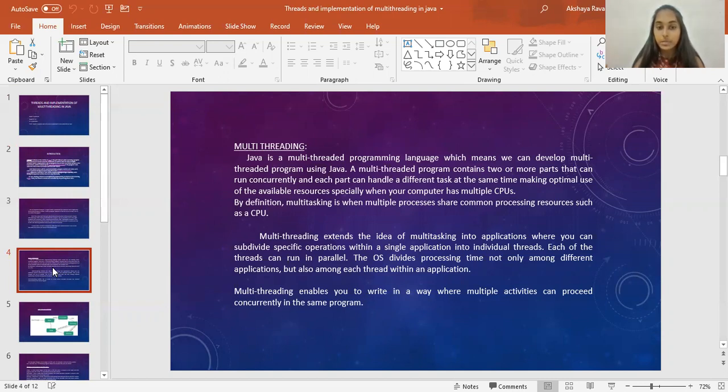By definition, multitasking is when multiple processes share common processing resources such as a CPU. Multithreading extends the idea of multitasking into applications where you can subdivide specific operations within a single application into individual threads. Each of the threads can run in parallel. The operating system (OS) divides processing time not only among different applications but also among each thread within an application. Multithreading enables you to write programs in a way where multiple activities can proceed concurrently in the same program.